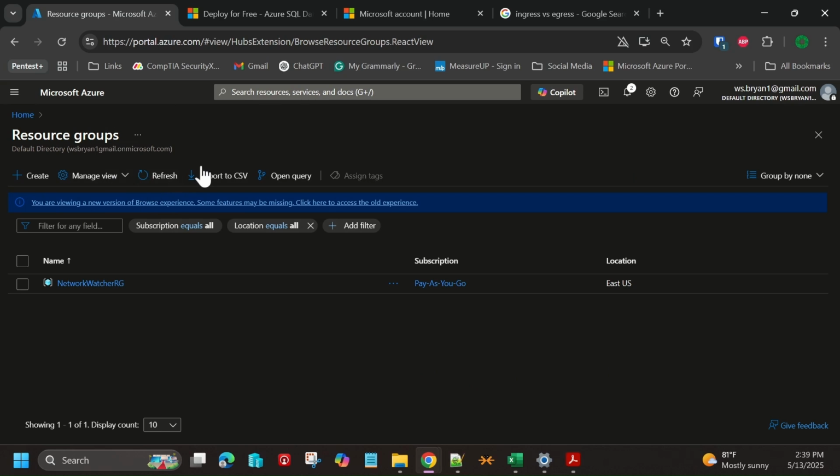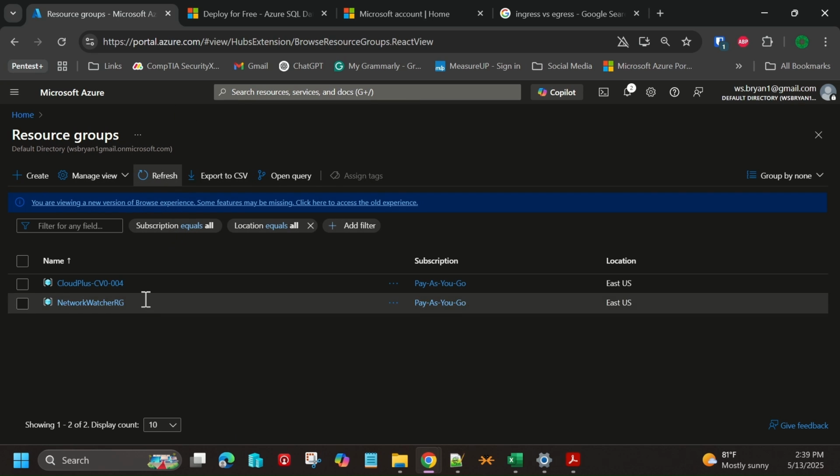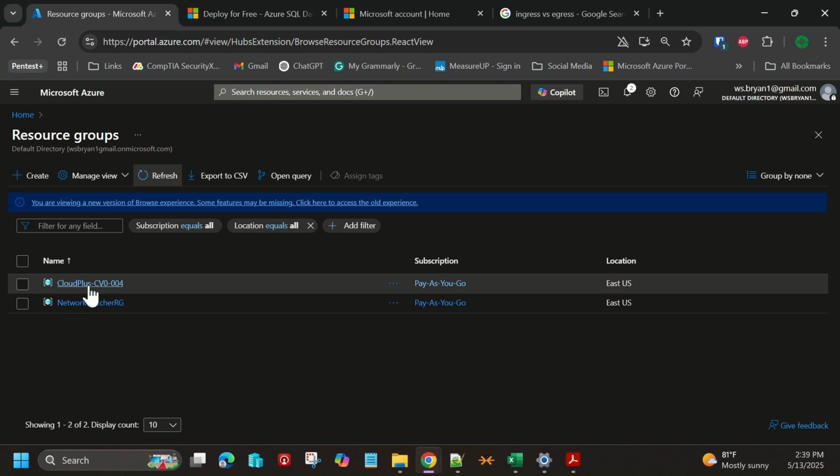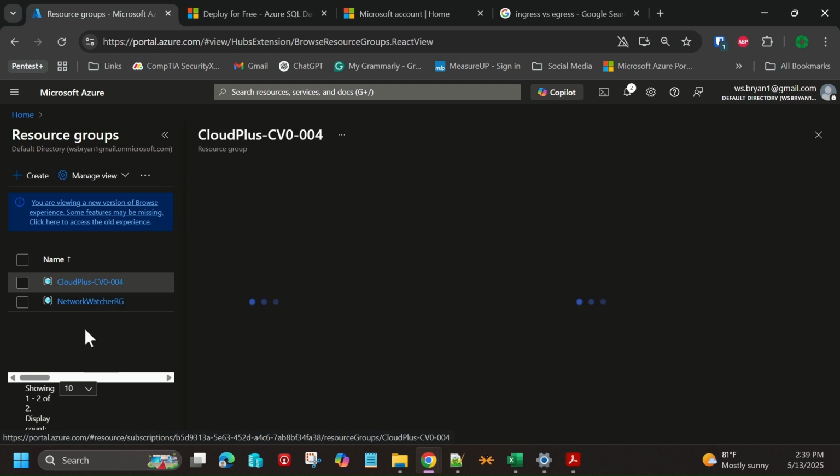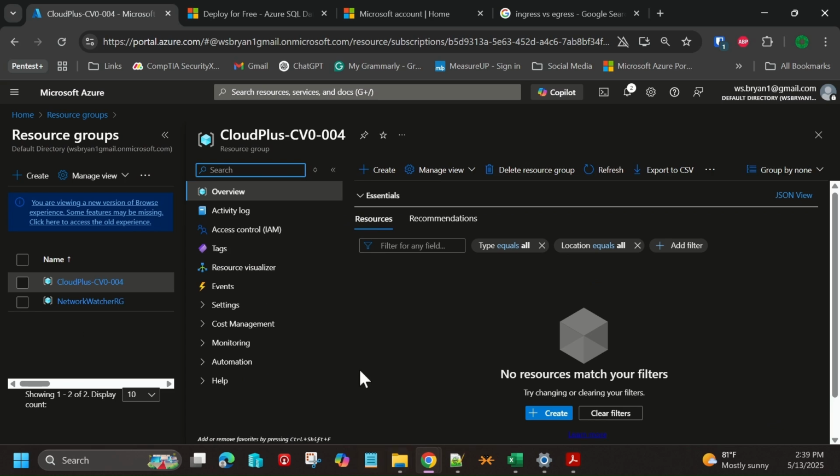One of the things you want to remember in a lot of these interfaces, including in AWS, just make sure you refresh the interface. And if you need, maybe sometimes even refresh the entire page. But looks like our resource group has shown up. So now we've got a place that we can create a solution. So I'm going to go ahead and do that.